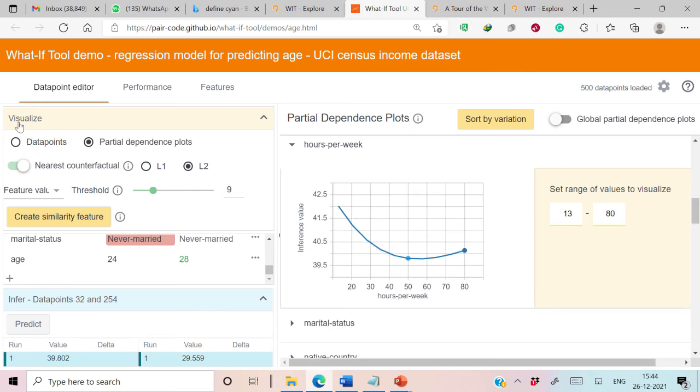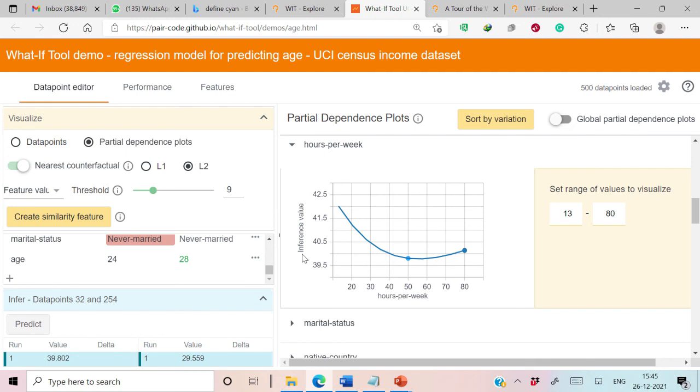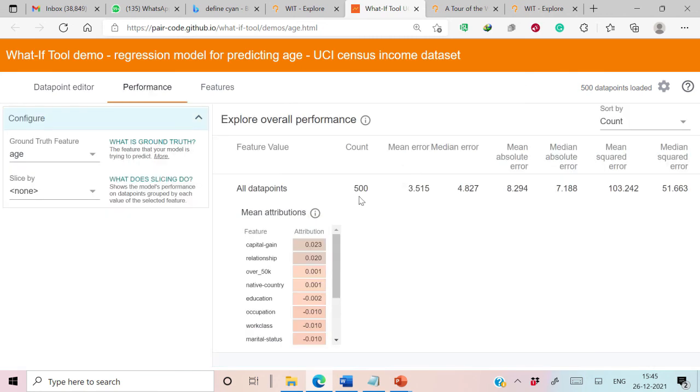So we can conclude that in Visualize we have two options. One is data points, which are used to analyze selected data points. We can generate its counterfactuals, and we can also visualize the partial dependence plot to see the behavior of our class attribute with respect to the selected input attribute. The other tab is performance. Here this is the overall performance analysis of the regression model. It has a total of 500 data points.